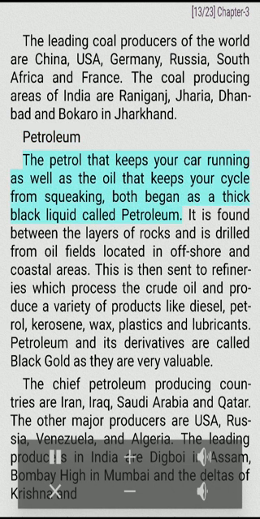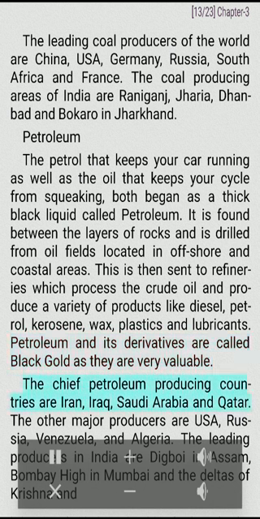Petroleum. The petrol as well as the oil that keeps your cycle from squeaking, both began as a thick black liquid called petroleum. It is found between the layers of rocks and is drilled from oil fields located in offshore and coastal areas. This is then sent to refineries which process the crude oil and produce a variety of products like diesel, petrol, kerosene, wax, plastics, and lubricants. Petroleum and its derivatives are called black gold as they are very valuable.